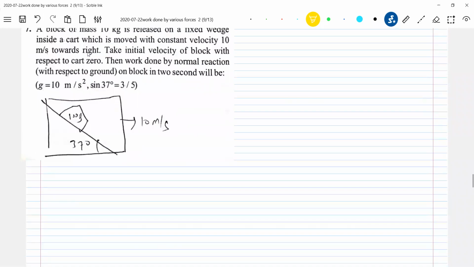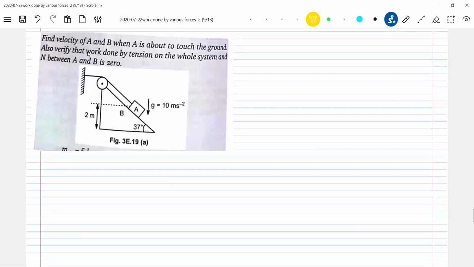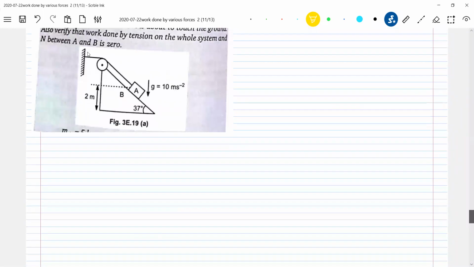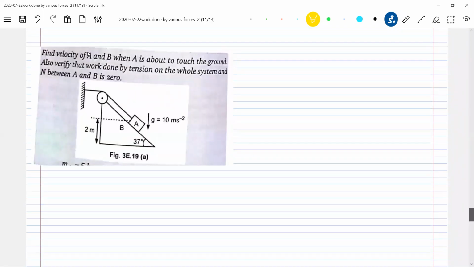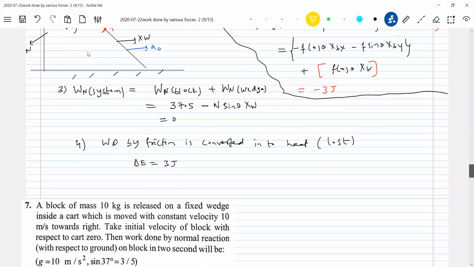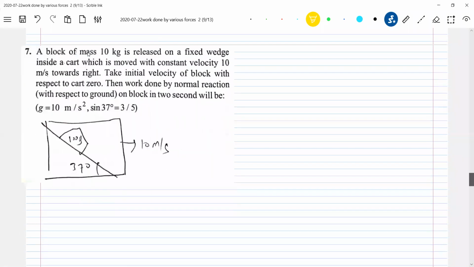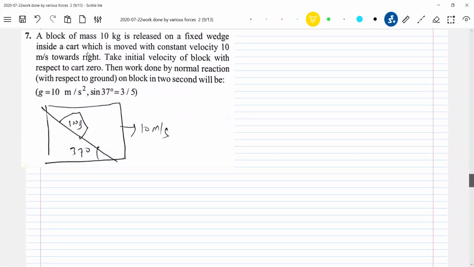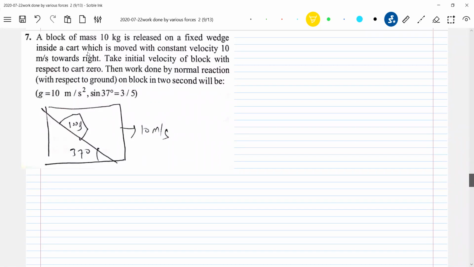Earlier I moved the wedge with acceleration, so now I'm bringing this with a different condition. A block of mass 10 kg is placed on a fixed wedge inside a cart which is moved with constant velocity.